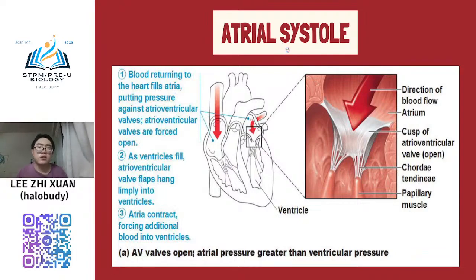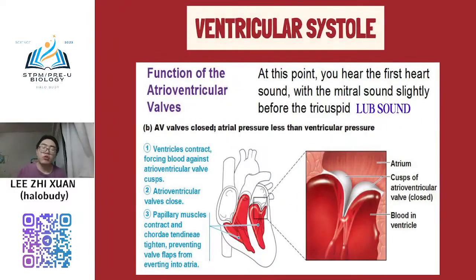So in atrial systole, the key things you need to know are: first, the volume of the atrium chambers is decreased, and then the pressure is increased, and third, the AV valve is open. Fourth, the blood passes from the atrium to the ventricle. So these four things happen inside the atrial systole. Okay, so this is about the atrial systole.